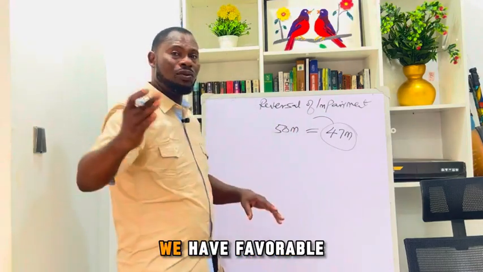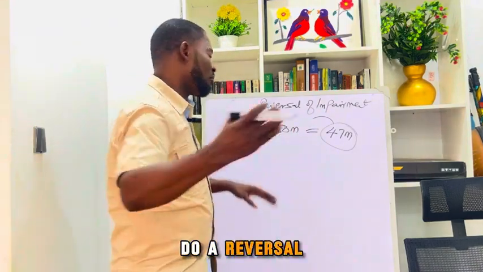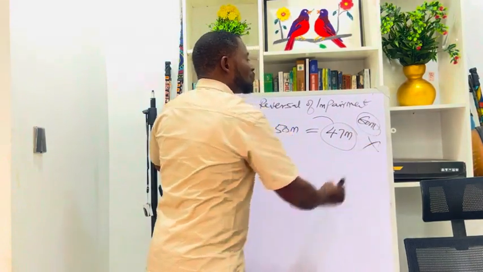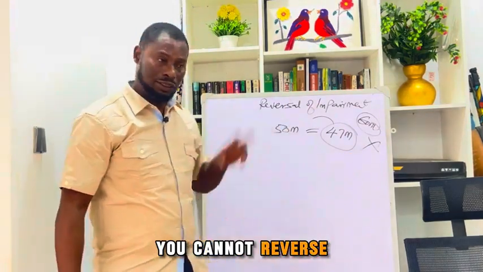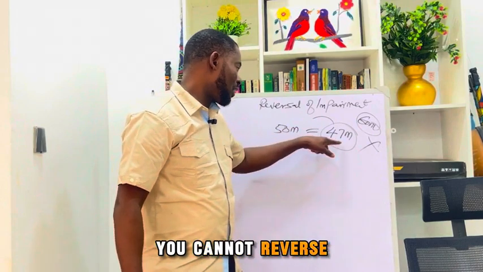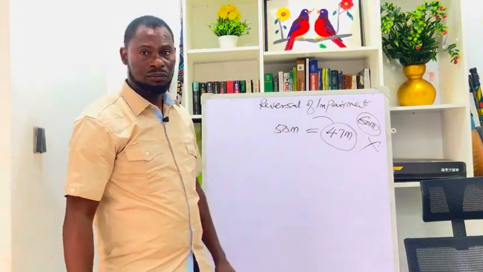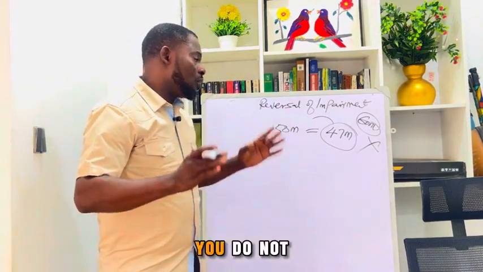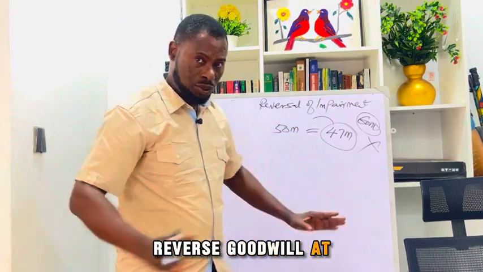Let's say you now say, okay, we have favorable conditions, and then you do a reversal to the point that you are getting 60 million. It is not allowed. You cannot reverse above what it would have been. You cannot reverse above this carrying amount. It is not allowed. Secondly, as I said before, you do not reverse goodwill at all.